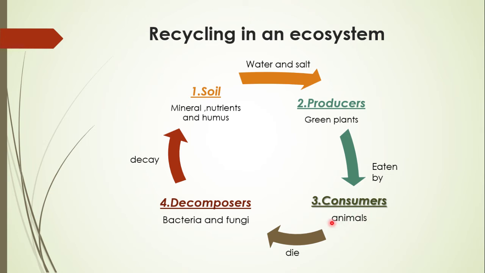After death, when the producers or consumers die, their bodies are attacked by decomposers. What are decomposers? Bacteria and fungi are the decomposers, which break down the bodies of plants and animals. Then they start decaying.